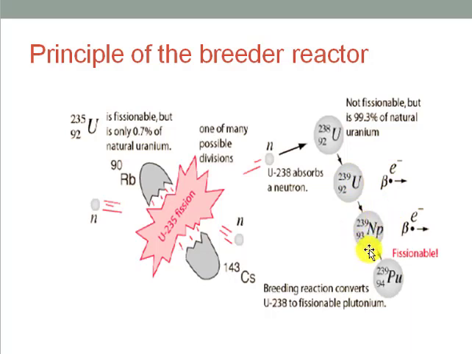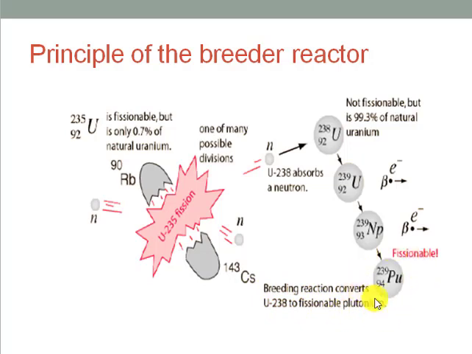Neptunium 239 is again an unstable material, and it will give a further beta negative decay to convert to plutonium 239, which is actually a fissionable material. So the breeding reaction converts uranium 238 to fissionable plutonium.